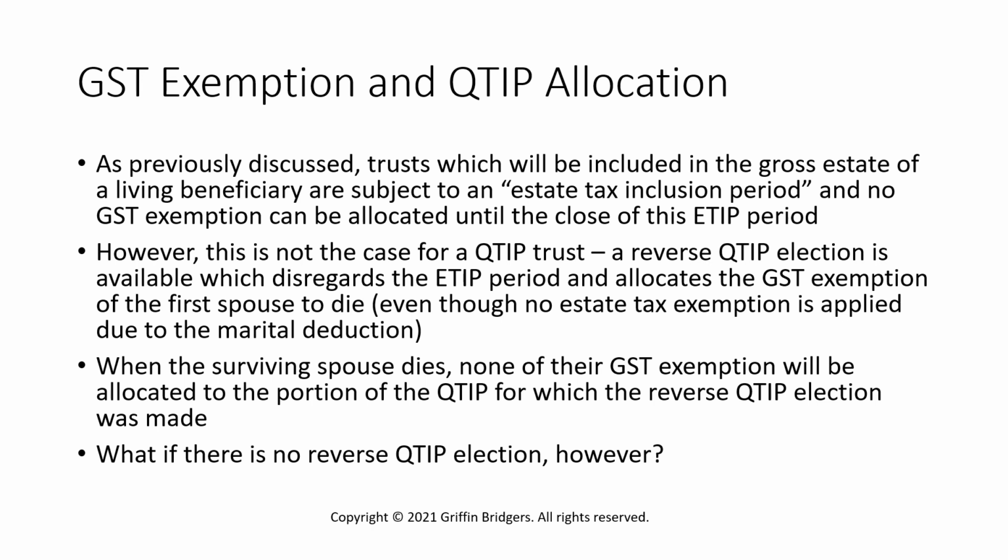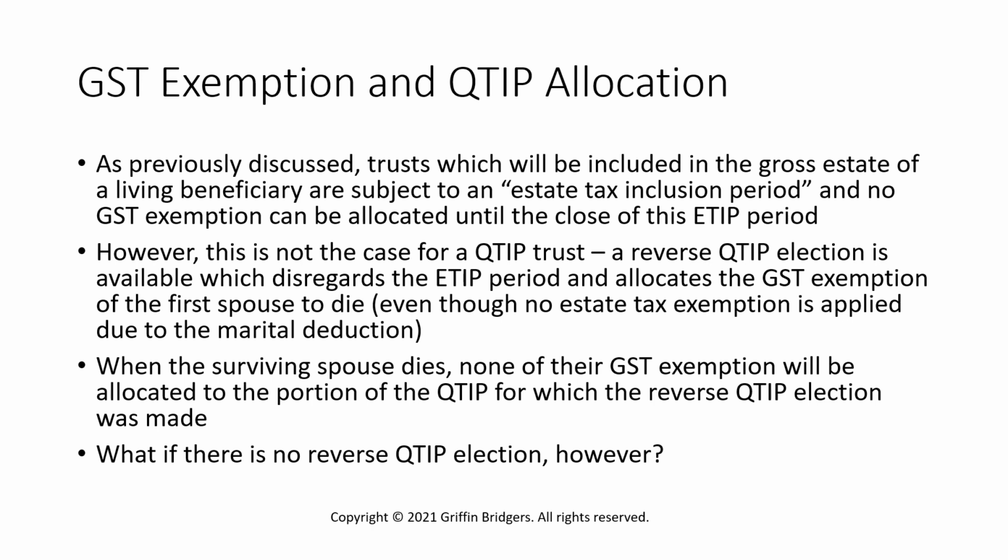Now, one common trust where that could apply is a marital trust for which a QTIP election is made. Now, I realize there's a lot of similarity in acronyms now. We have a QTIP and an ETIP, but they're completely different concepts. What the QTIP trust does and the QTIP election does is that it allows you to take a trust that's the life estate equivalent for a surviving spouse and allocate marital deduction to some or all of that trust.